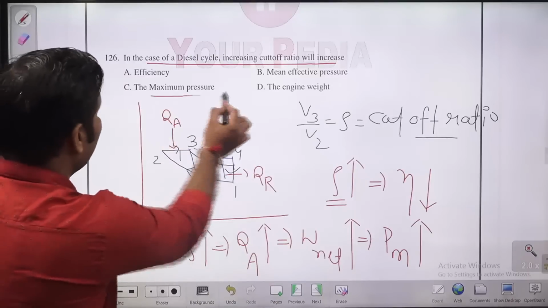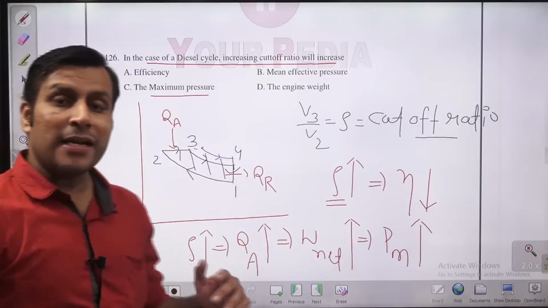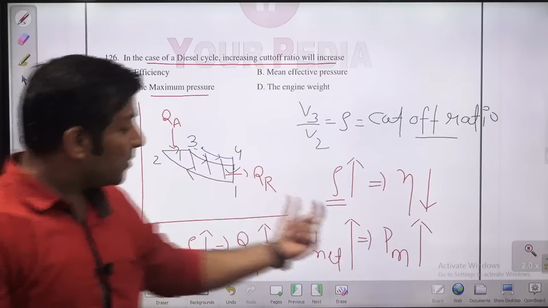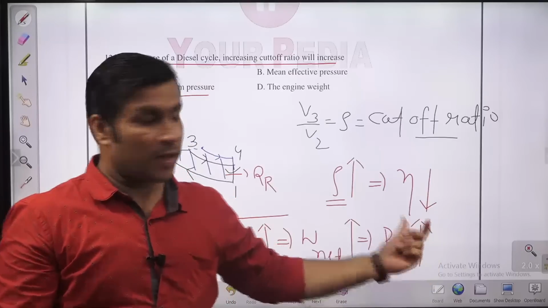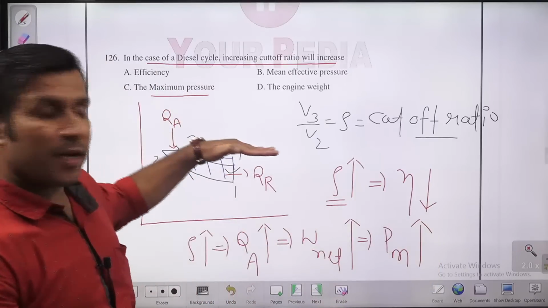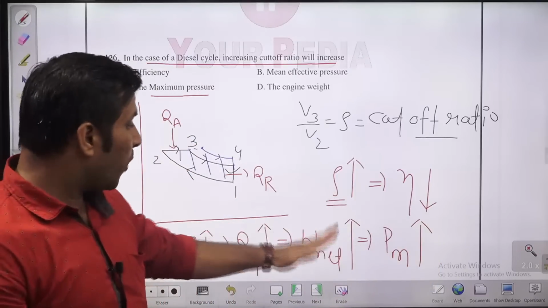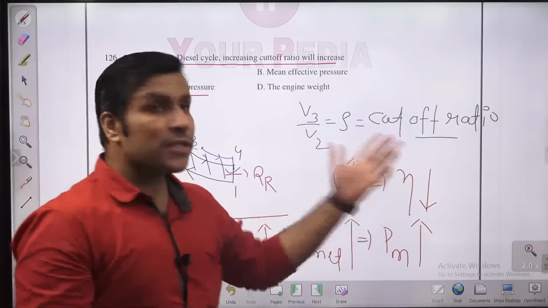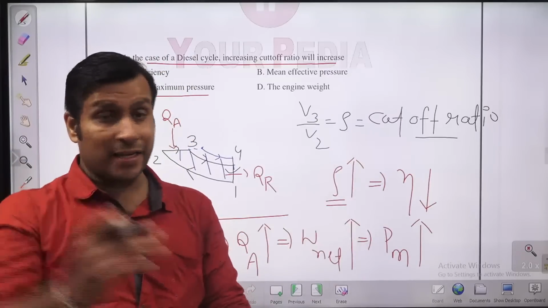The maximum pressure will not increase because in a diesel cycle the heat addition is carried out at constant pressure, so the maximum pressure is not going to change. But the mean effective pressure is going to increase. Net work is going to increase, heat addition is going to increase, but the efficiency is going to decrease for a higher cutoff ratio.